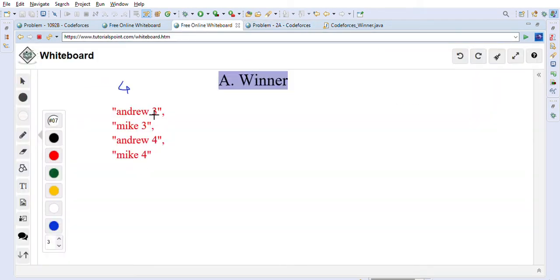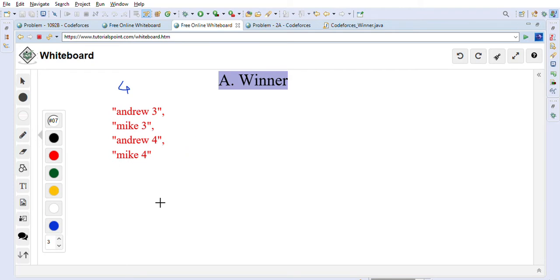For example, Andrew will score 7 points and Mike also scores 7 points. But at this point, Andrew scores 7 points first, and Mike scores after Andrew. So Andrew is the winner.